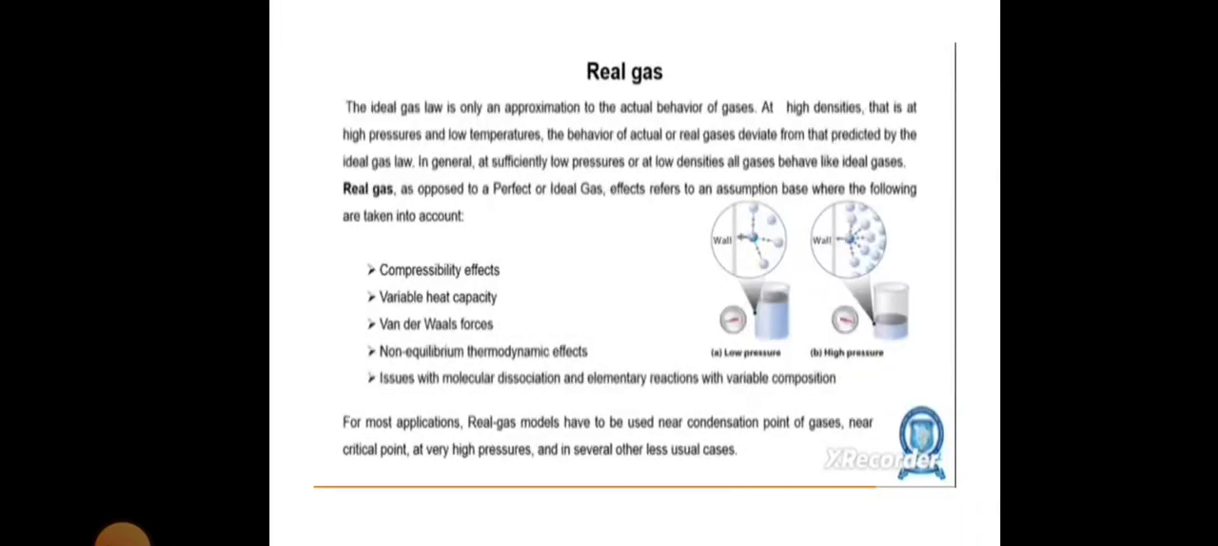Real gas. The ideal gas law is only an approximation to the actual behavior of gases at high density, that is at high pressure and low temperature. The behavior of actual or real gases deviates from that predicted by the ideal gas law. Generally, at sufficiently low pressure or at low density, all gases behave like ideal gases. Real gas is the opposite of a perfect or ideal gas.